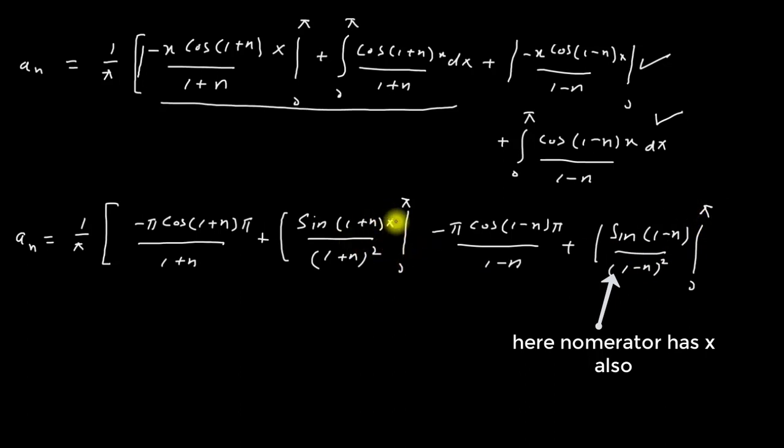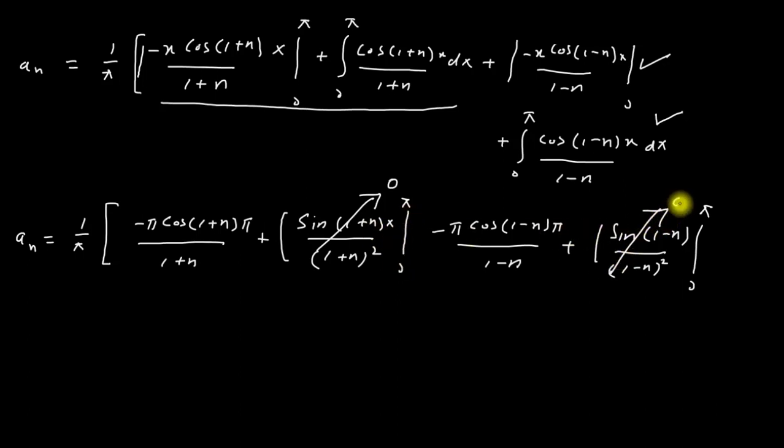Now, when I put this upper limit and lower limit in this one, this whole term will become equal to 0. And also this will become equal to 0.